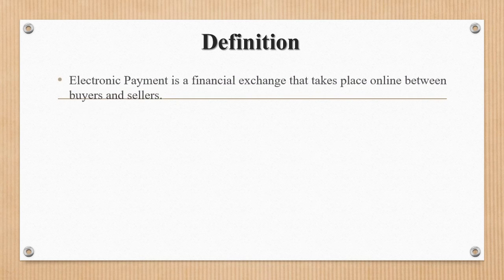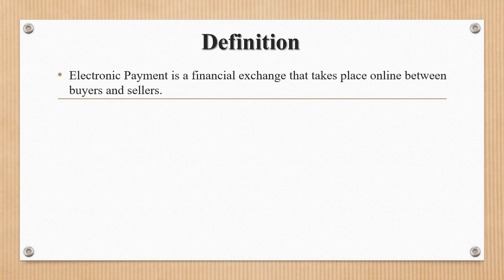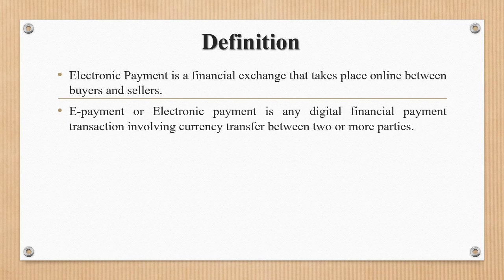Now we will see the definition. First, electronic payment is a financial exchange that takes place online between buyers and sellers. E-payment or electronic payment is any digital financial payment transaction involving currency transfer between two or more parties. So the electronic payment term is a collective phrase for many different kinds of electronic payment methods available and the processing of transactions and their application within online merchants and e-commerce websites.